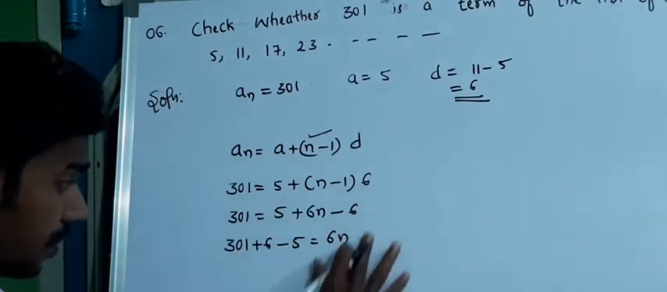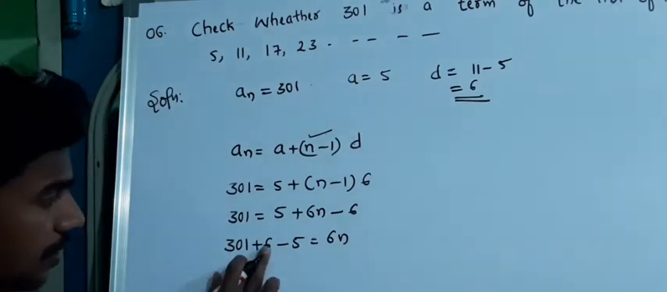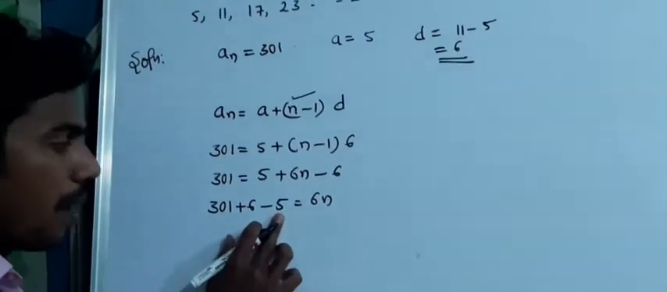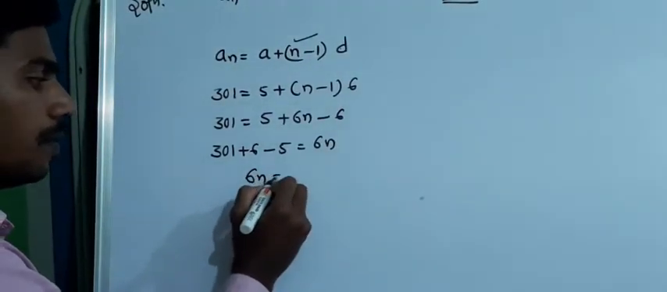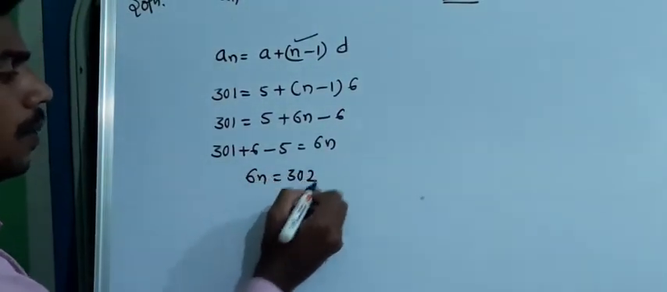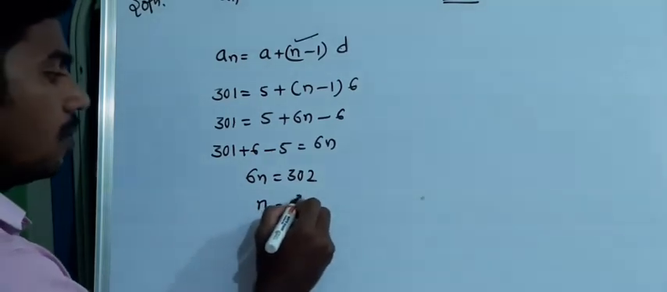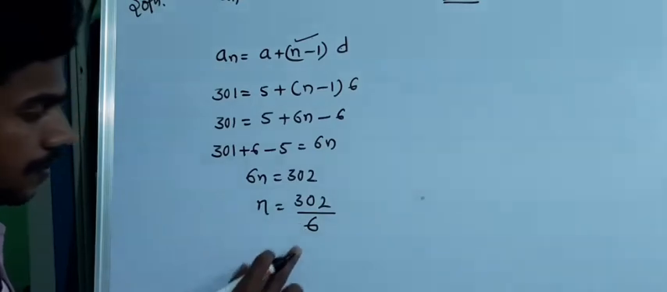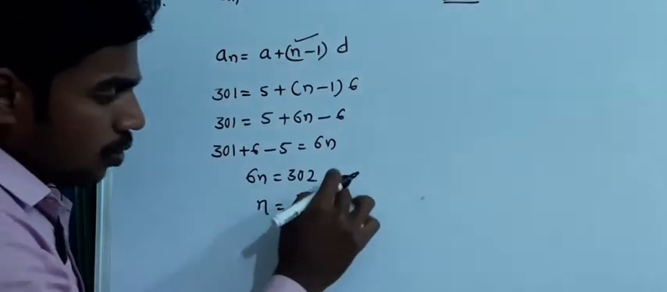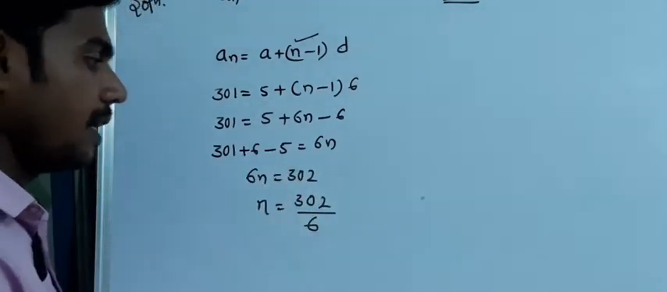Now 6 minus 5, 1. 1 plus 301, that is 302. That is 6N is equal to 302. Or else N is equal to 302 by 6. Now we will check. Is it a 2 multiple? Yes, because it is ending with 2.